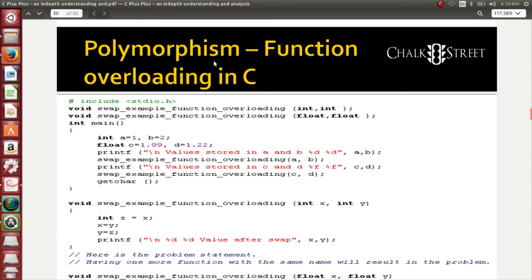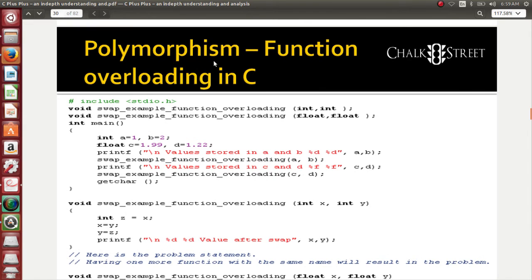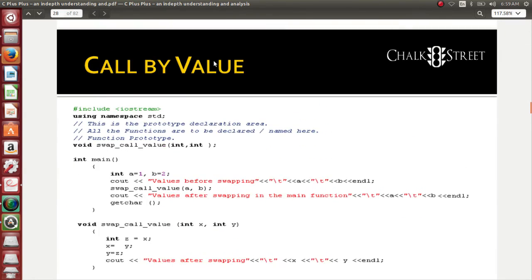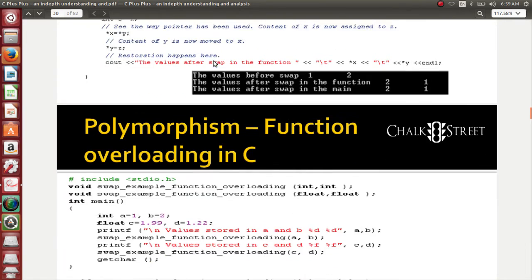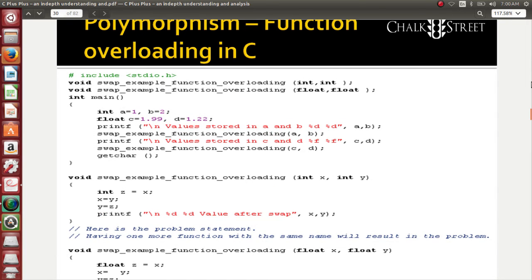I am going to keep function overloading as the primary target first. I'll tell you what it is. I'm going to use the same program that we have seen a little earlier for understanding the concepts of call by reference and call by value. What is function overloading? In C programming, you cannot use the same function name for defining two different functions. If you do that, it is illegal.